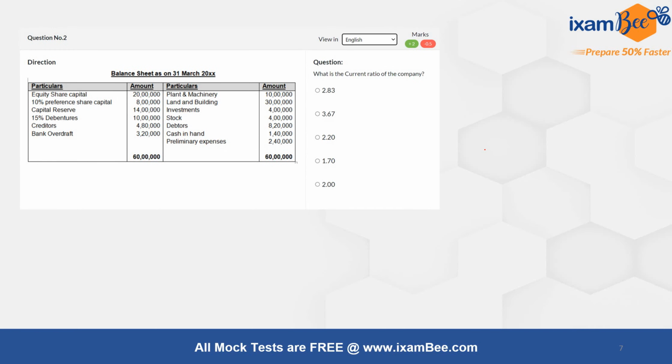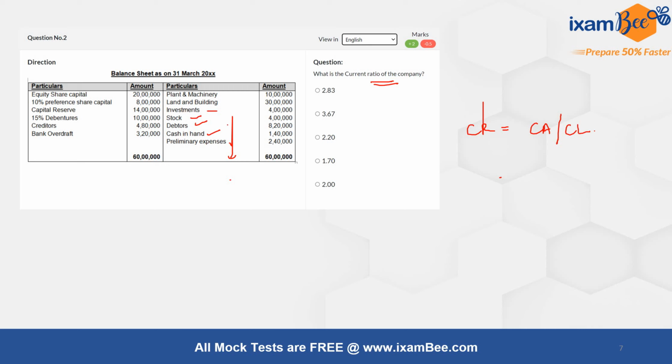Based on the same data, the next question asked us to calculate the current ratio of the company. Now, current ratio of the company is again very straightforward, your current assets divided by your current liabilities. Now the question is, what includes your current assets and what includes your current liabilities? Your current assets will include your stock, your debtors, and your cash in hand. Preliminary expenses, as I mentioned, are capital expenses in nature which will be written off, so they are fictitious assets and will not be considered as current assets. Investments, when not specifically specified, will be considered as long term, so we will not consider them as current assets.